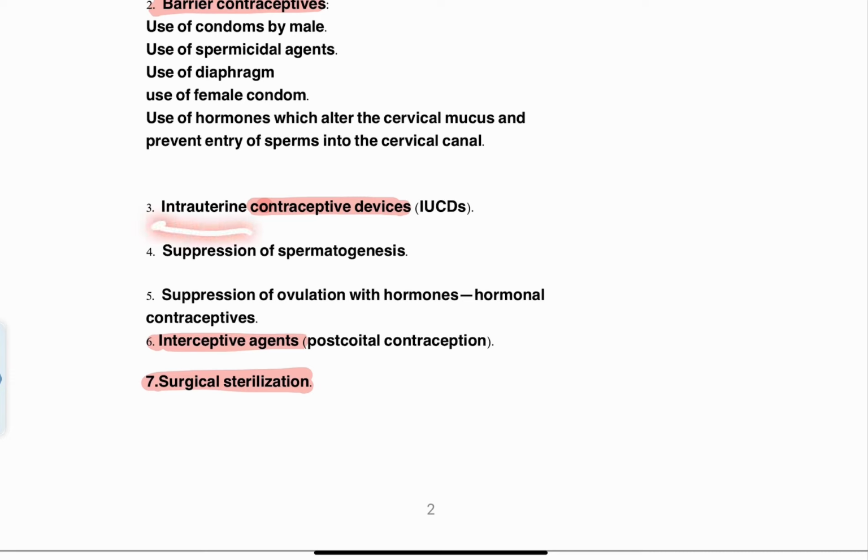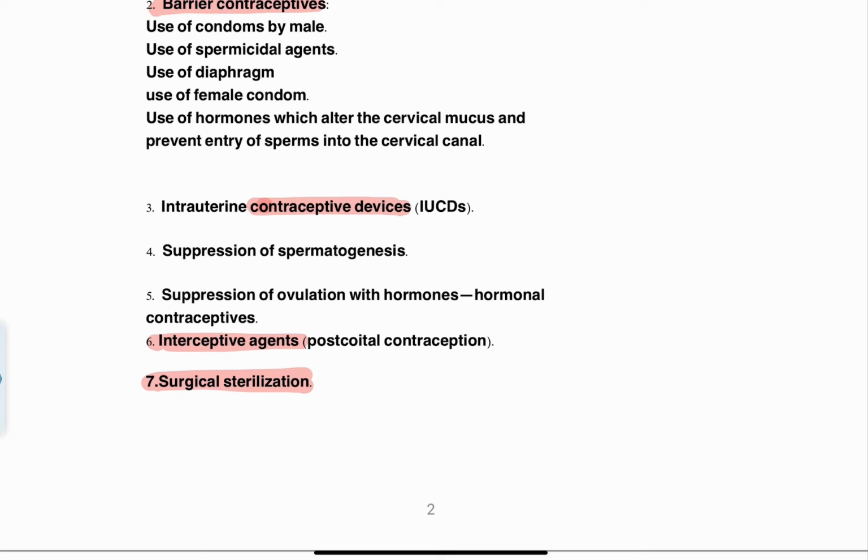Now the third most important method is intrauterine contraceptive devices. The term itself suggests that a device is going to be put inside the uterus. Intrauterine means inside the uterine cavity. This device is going to provide a contraceptive effect because it contains particular hormones, which are released subsequently each day and prevent conception, right?